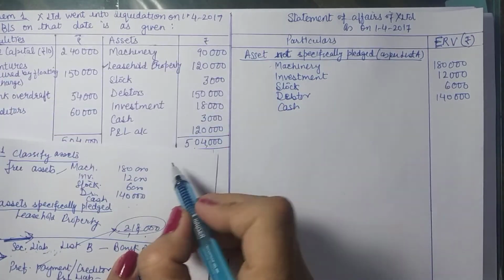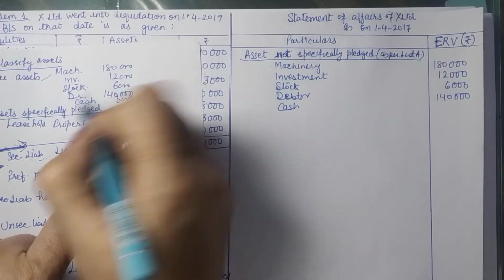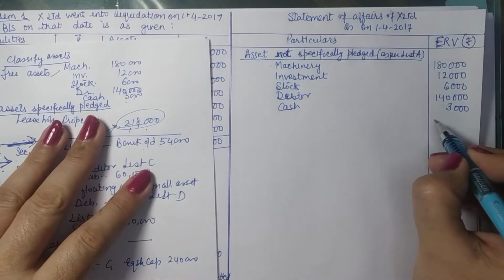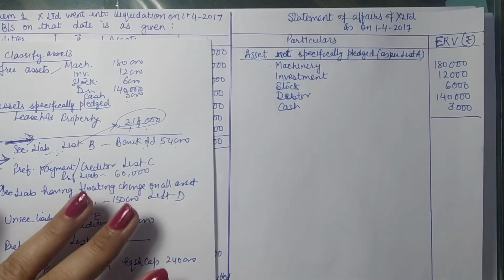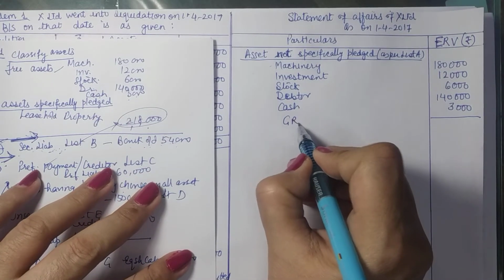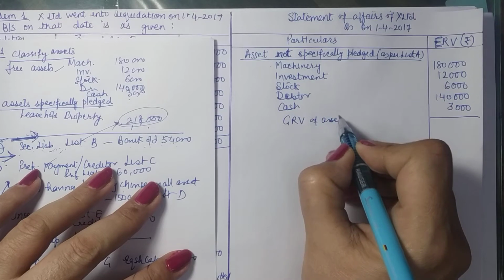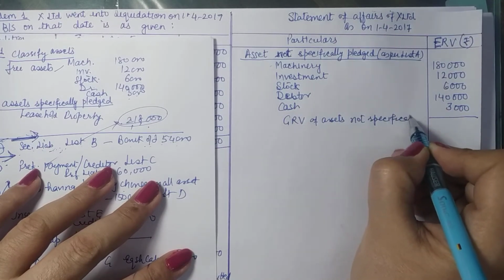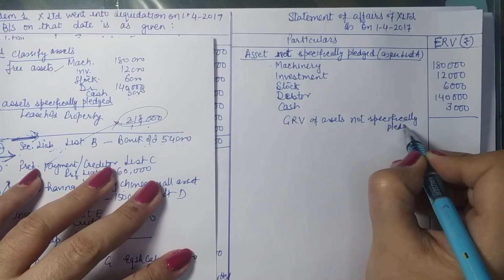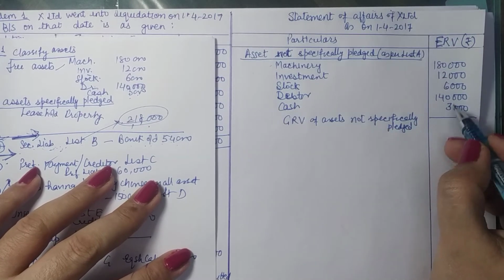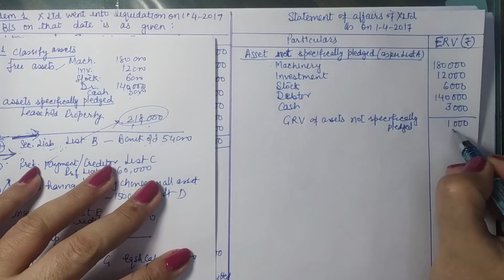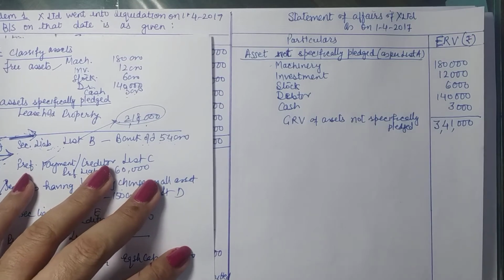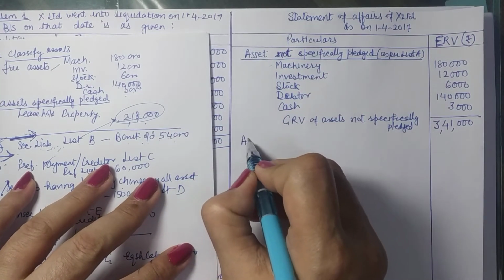We should have written cash amount also, 3,000. Then there is no need to look at the balance sheet. We don't need that balance sheet now. We have everything here. So this is the total, that is, the gross realizable value of assets not specifically pledged. How much is the total? 3,41,000.